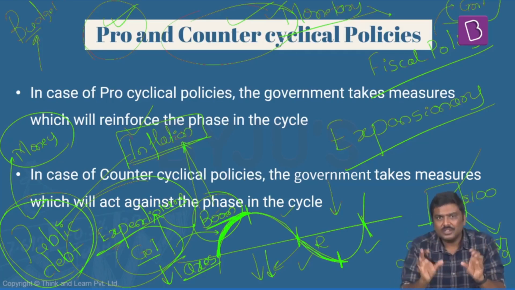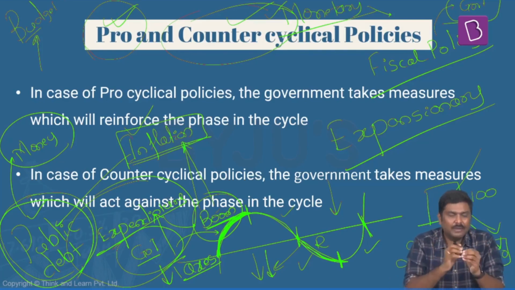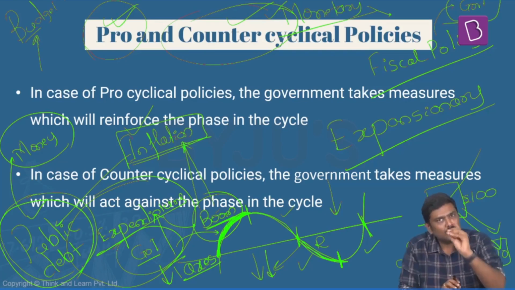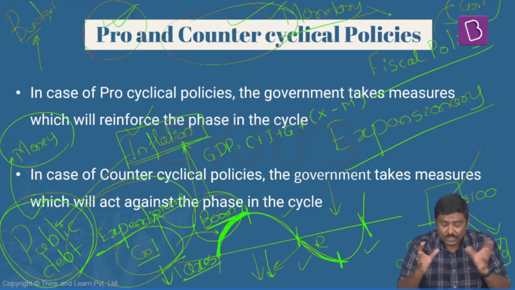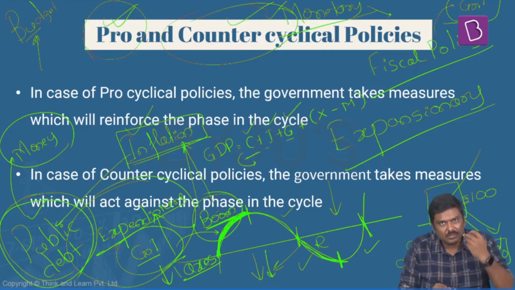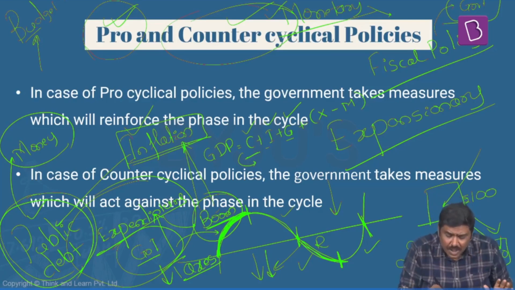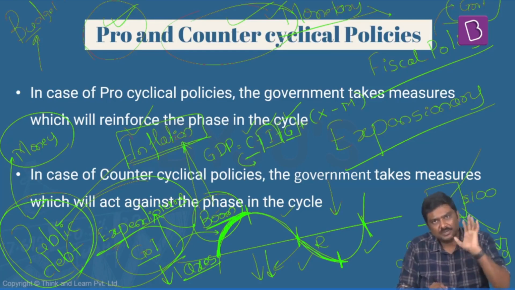Let me explain the same concept using a formula here. Now, the basic idea of GDP can be measured in different ways. I'll use one methodology here. I hope you remember this particular formula. GDP is equal to C plus I plus G plus X minus M. And focus on three parameters here, C plus I plus G. In this formula, C stands for consumption expenditure of the households, I stands for investment from the private sector, and G stands for government expenditure.